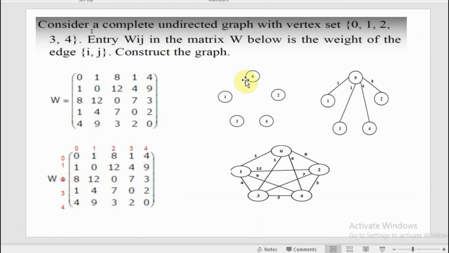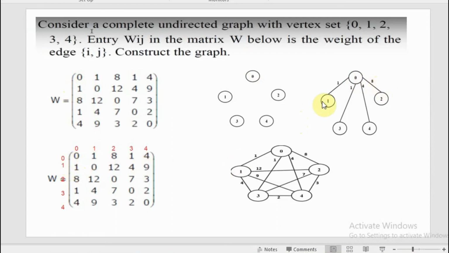So first thing you have to draw is the nodes. This is how you represent or draw nodes in the graph. So 0, 1, 2, 3 and 4. Next, 0 to 0 there is no edge, so no need of marking. If a value other than 0 comes, it means there is an edge and there is a weight associated with it. So 0 to 1 there is an edge and it has a weight 1.